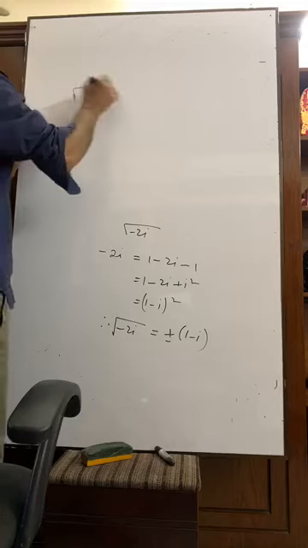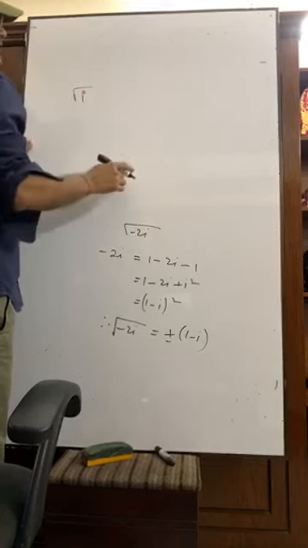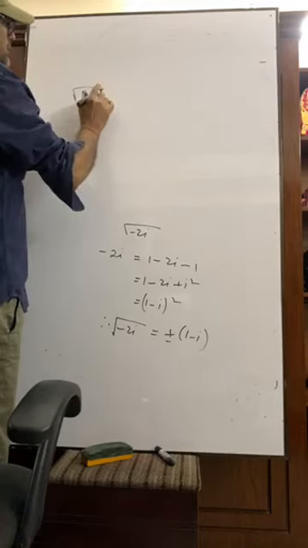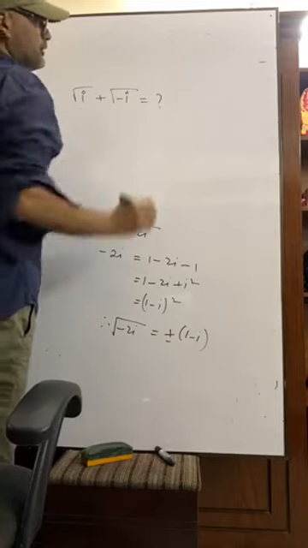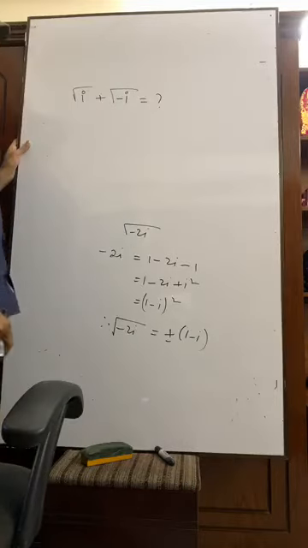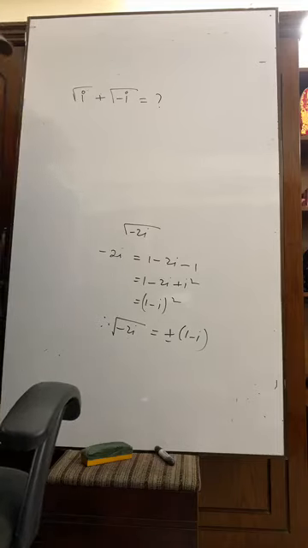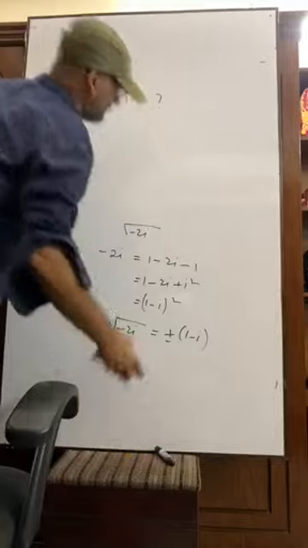What is the value of root over i plus root over minus i? Can you find it?